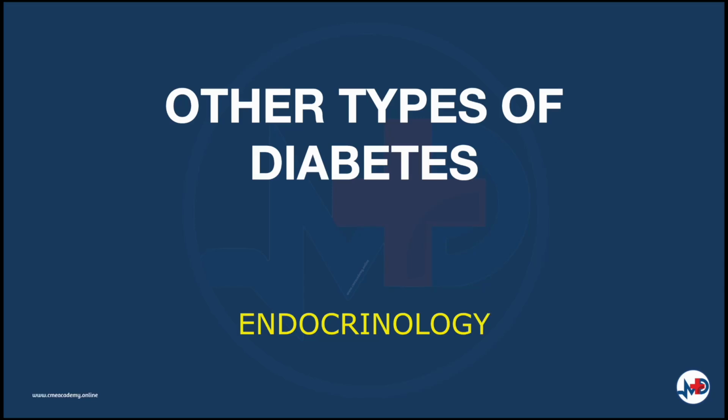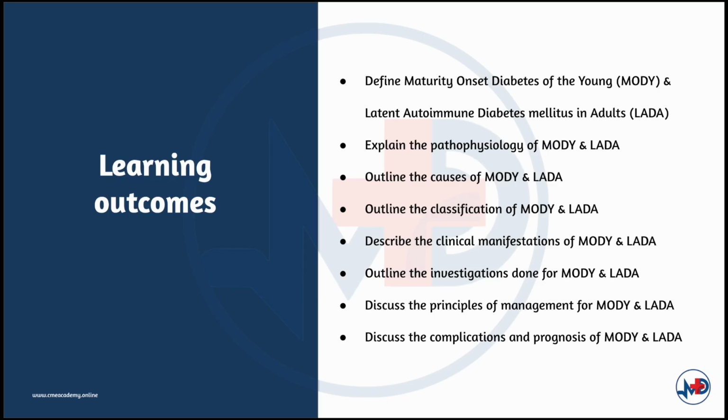Hello and welcome to the topic of other types of diabetes in the endocrinology module. The other types of diabetes that we'll be discussing in this topic would be maturity onset diabetes of the young or MODY and latent autoimmune diabetes mellitus in adults, also known as LADA.